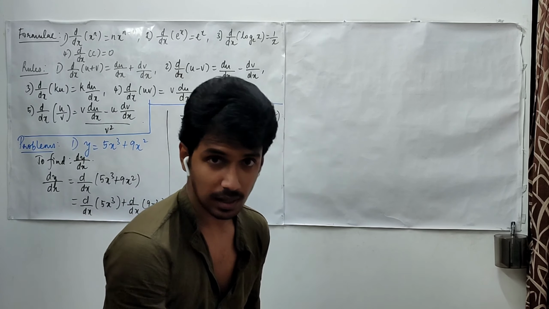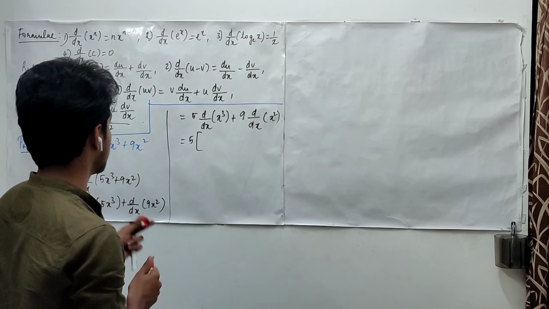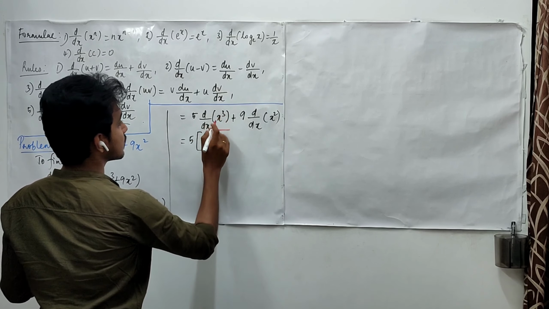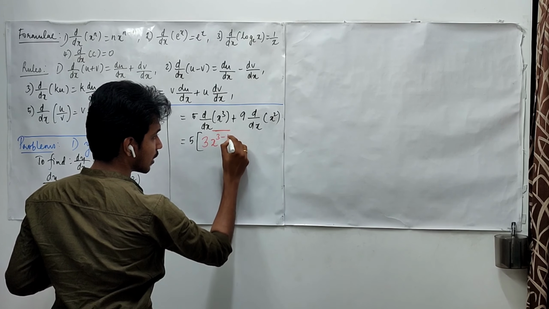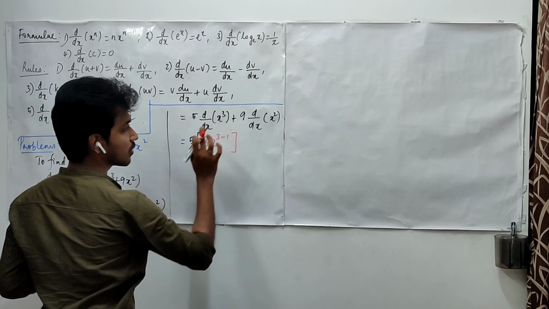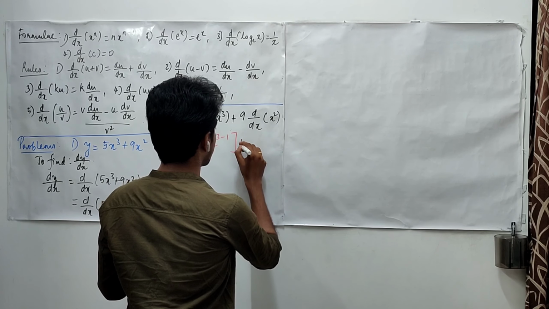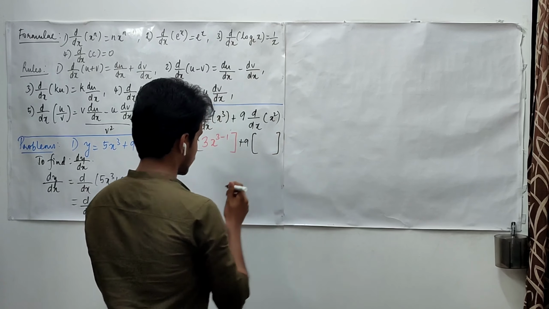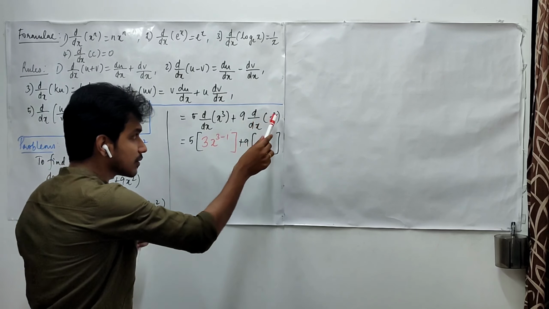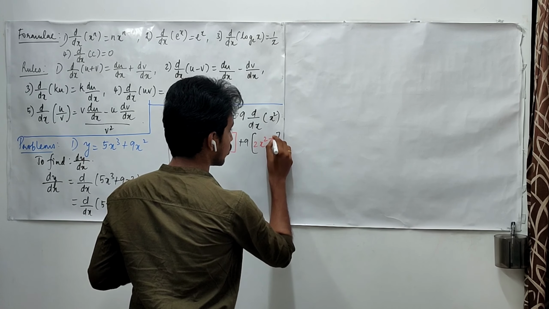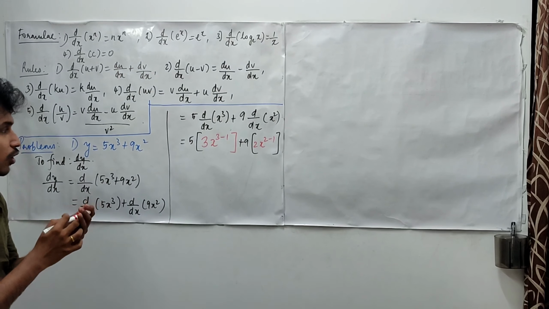In the place of n, we have 3, right? Just compare these two things. So we will have 3 here and x power 3 minus 1. And here we have 9 times of, in the place of n, we have 2 now. So 2 times of x power 2 minus 1.